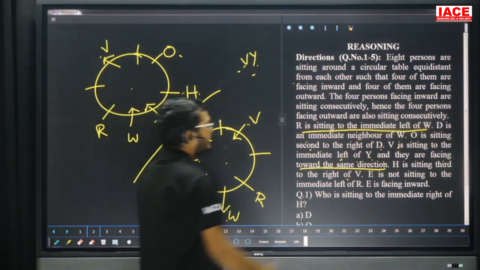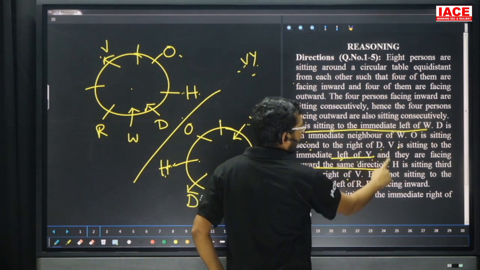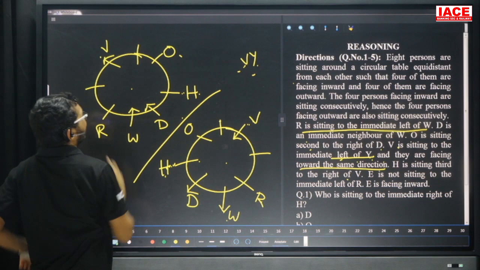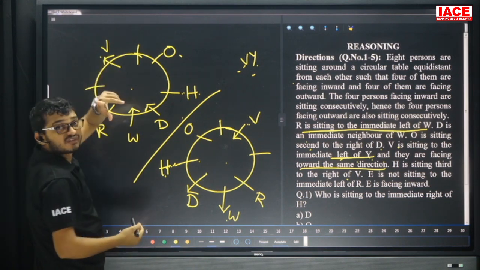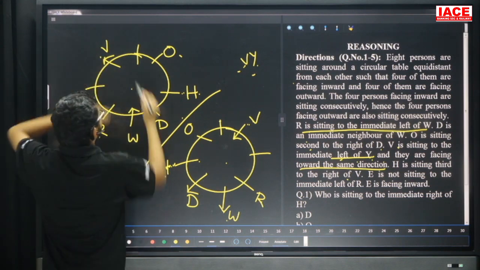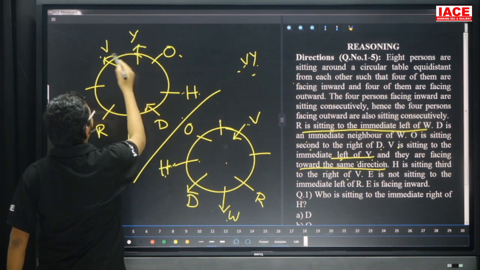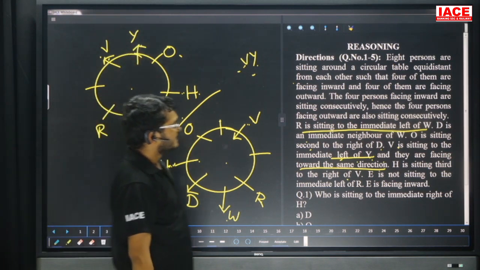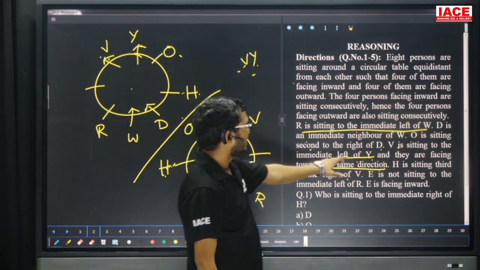Now V is sitting immediate left of Y and they are facing the same direction. So here, V and Y both are facing the same. Here V is facing outside, then Y is also facing outside. Now V is immediate left of Y.